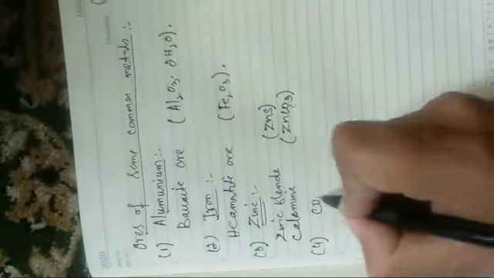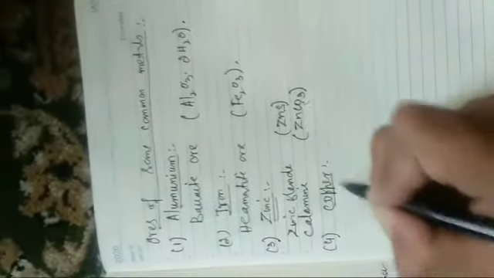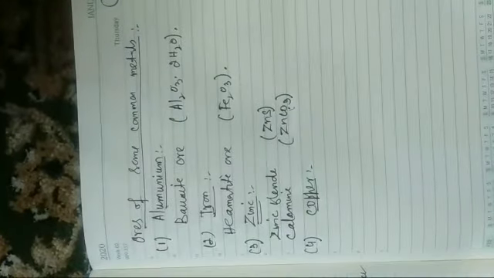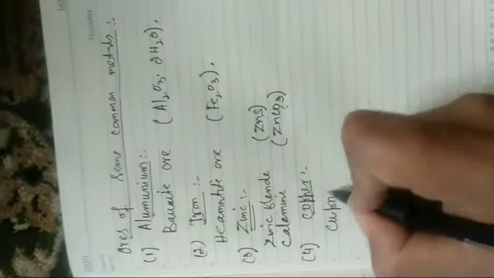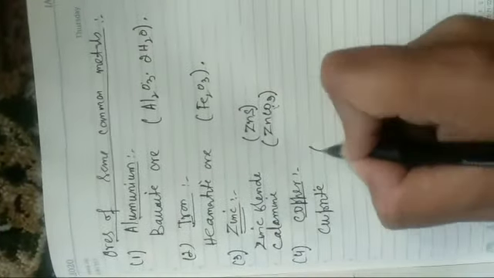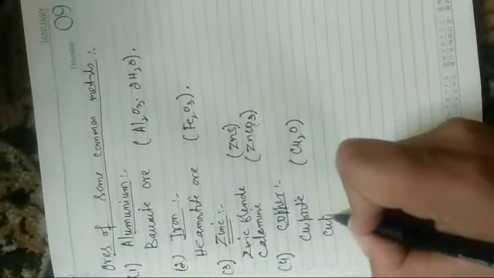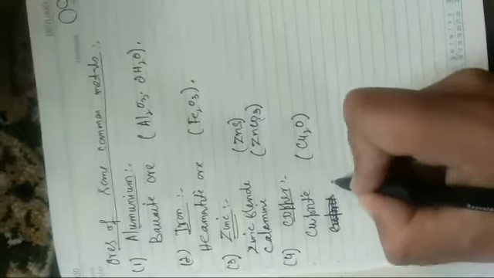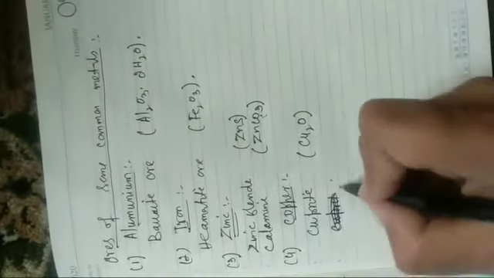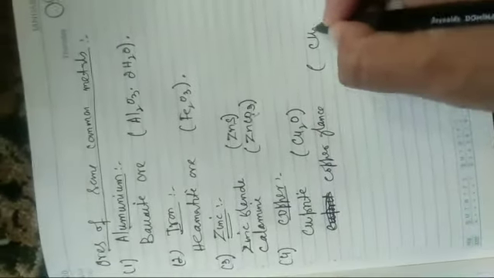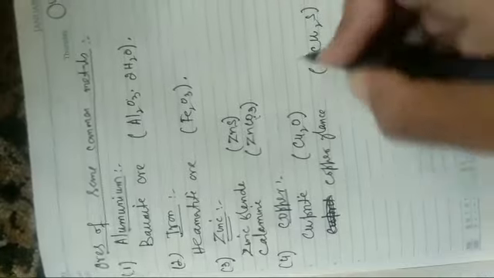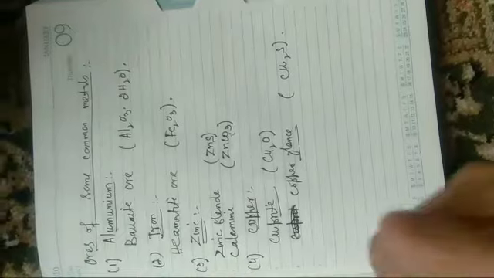Now copper. The most important ores of copper are copper glance and cuprite. Cuprite is the most important ore of copper, that is copper oxide. It is an oxide ore of copper. Another is this copper glance. It is also a sulfide ore, that is Cu2S. So it is a sulfide ore and cuprite is the oxide ore. So these are the important ores of copper.